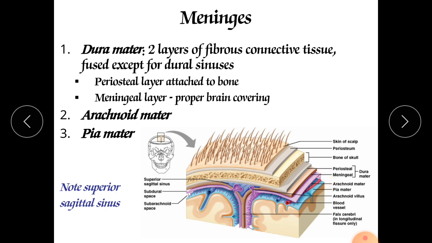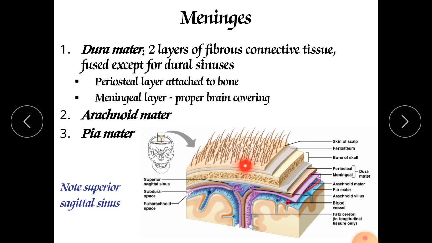Now next is the pia mater, which is the innermost. The pia mater is made up of squamous epithelial and cuboidal cells, and it also has extensions with collagen fibers and elastic fibers.